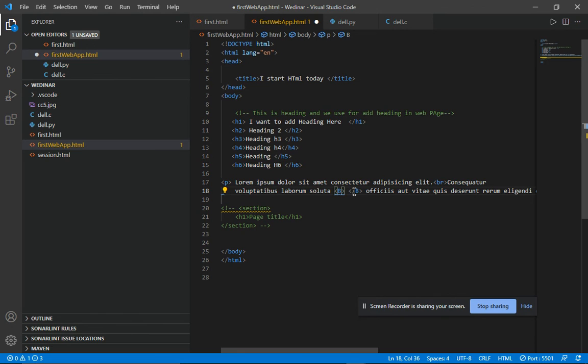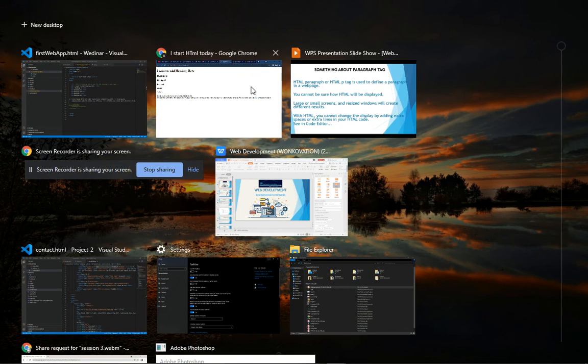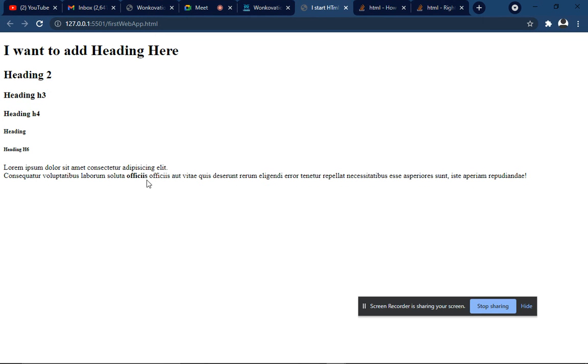Oh, Control V. Oh, maybe sorry for that, I pasted and copied all the text. So I just copy this thing only, and I paste it in between b. So you see that the text is changed to bold.